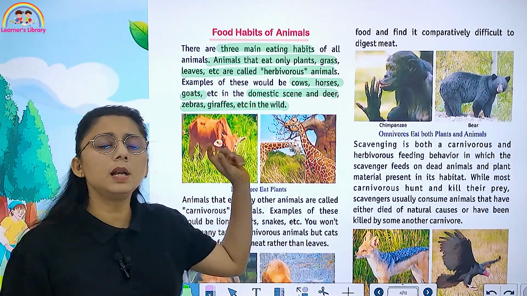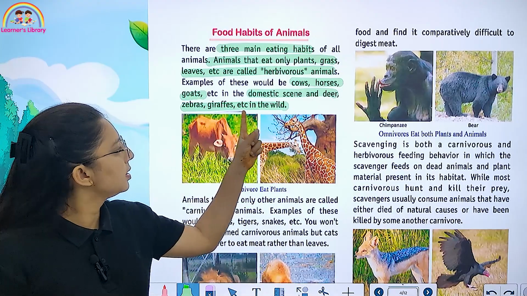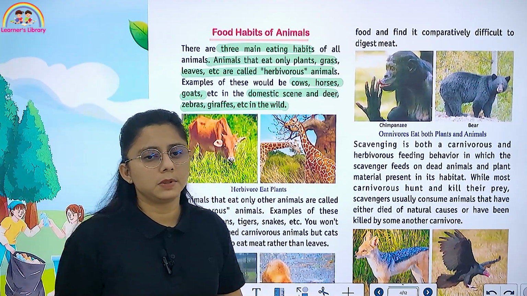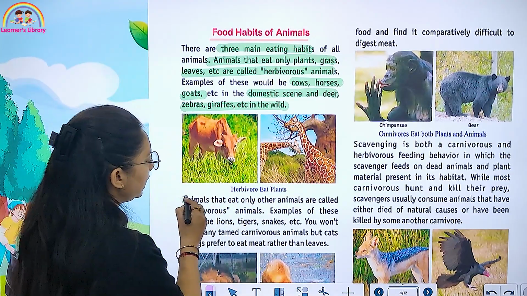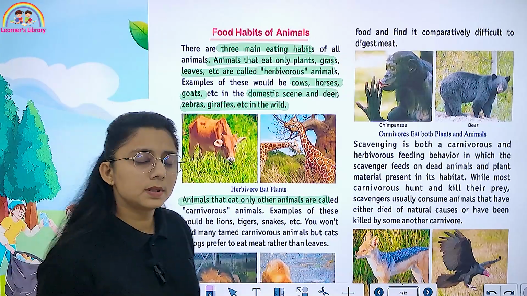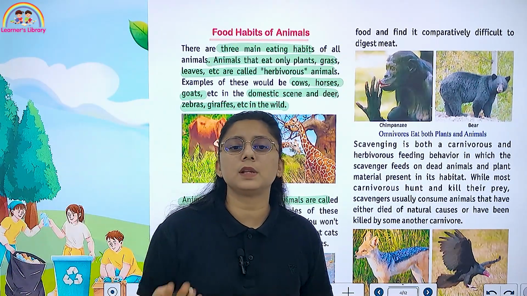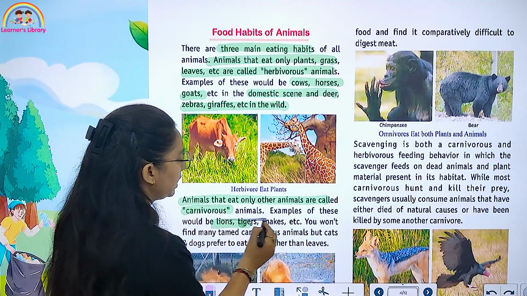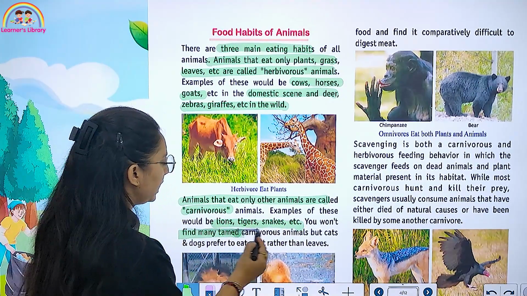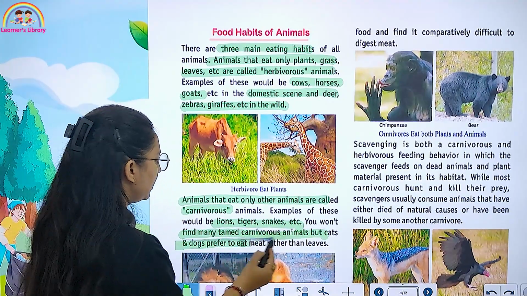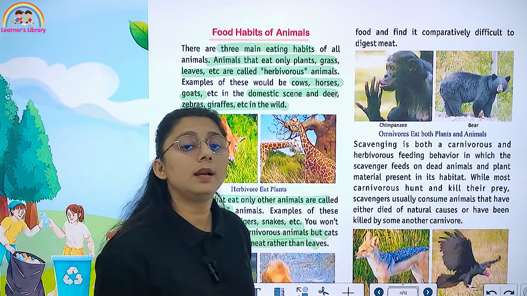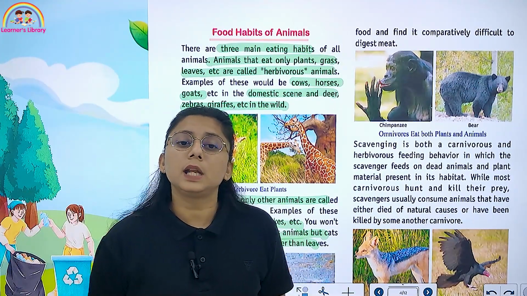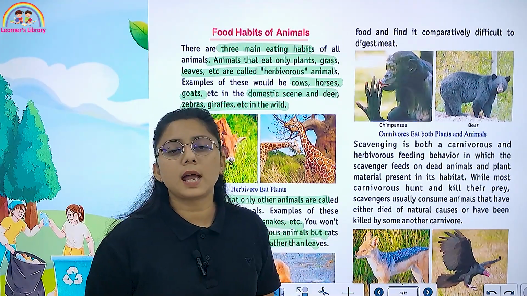These are domestic animals, and zebra and giraffe are known as wild animals. Then animals that eat other animals or the flesh of other animals are called carnivores, like lion, tiger, snake. You may find tame carnivorous animals, but cats and dogs prefer to eat meat rather than leaves. Most people tame wild animals also, like cat and dog.